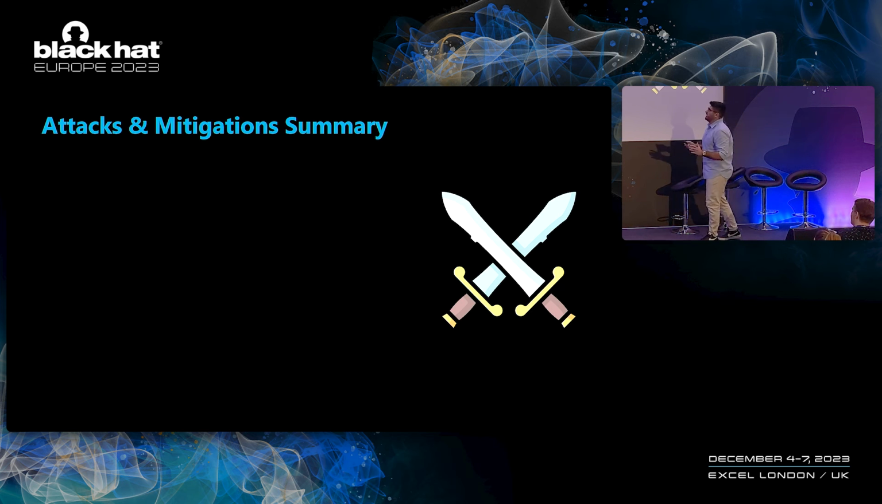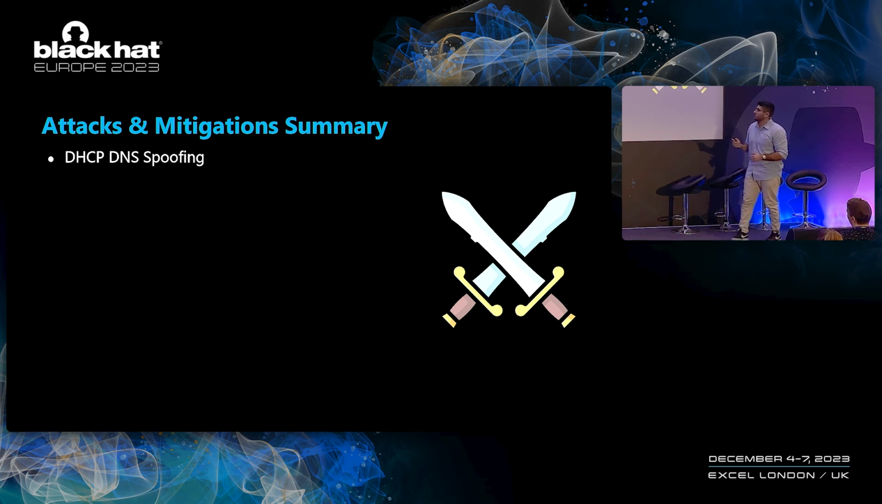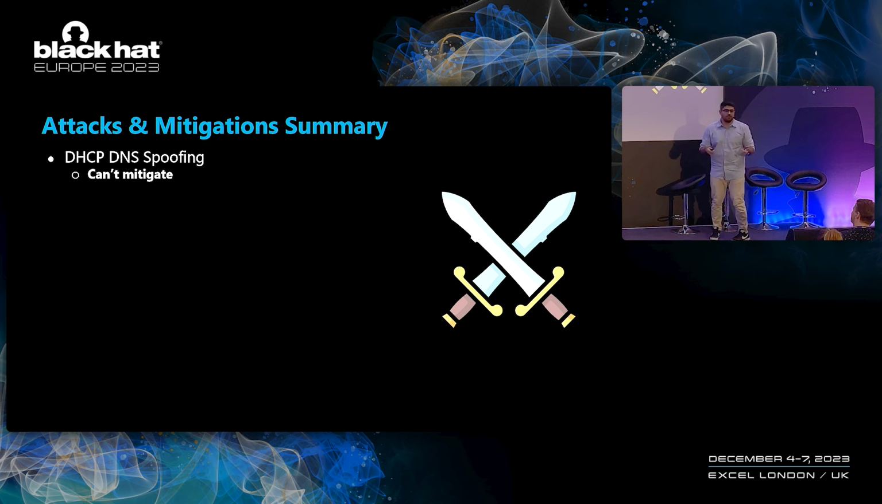So I would now like to summarize all of the attacks and the mitigations that we've talked about today. DHCP DNS spoofing, the attack where we register non-existing DNS records in order to fool other clients to authenticate to our machine, cannot really be mitigated. That is because at the heart of the DHCP DNS dynamic update feature is the fact that unauthenticated clients can create DNS records. So the only way to mitigate this attack would be to disable the feature.